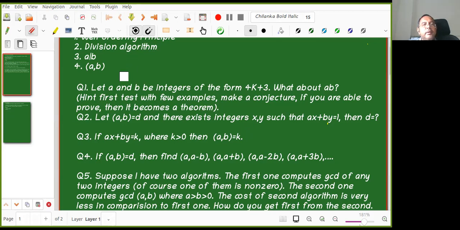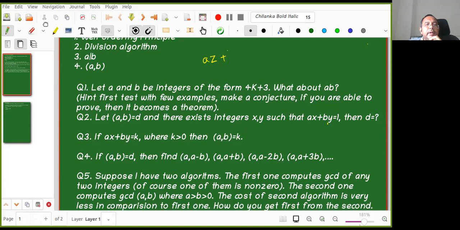Ishan, go ahead. I have another way for question 2 using groups. Tell us, let us see how some people may understand that. If you look at aZ plus bZ, it is going to be some cZ.